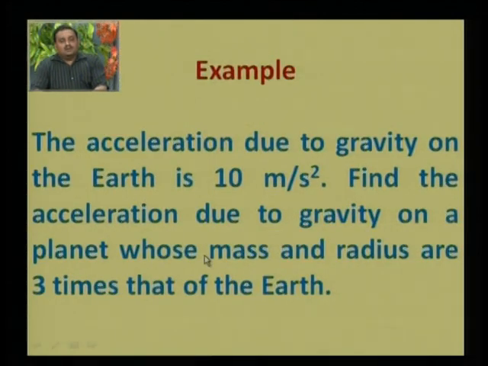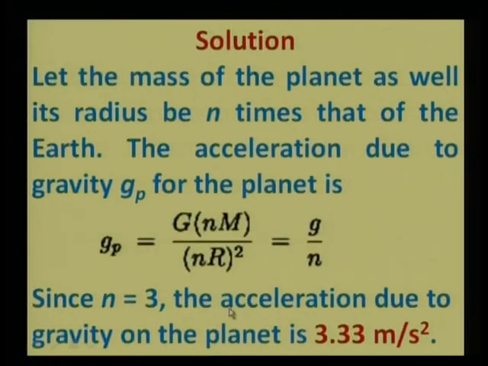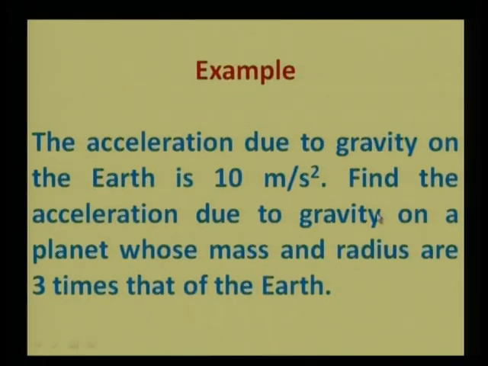Again, let us understand it with the help of an example. Suppose the acceleration due to gravity on the Earth is 10 meter per second square. Find the acceleration due to gravity on a planet whose mass and radius are 3 times that of the Earth. Let us have a revised look at this example.